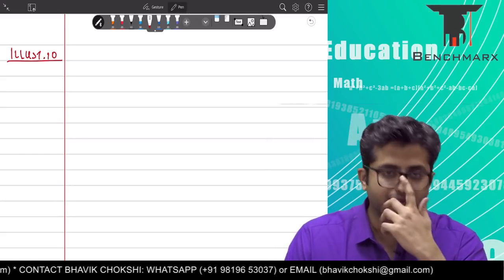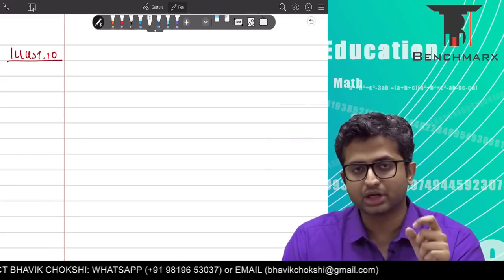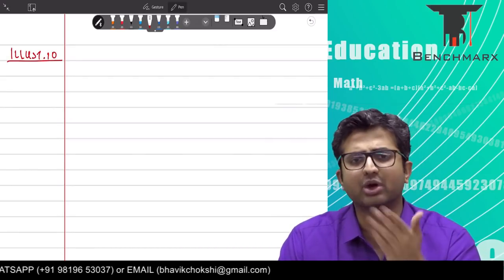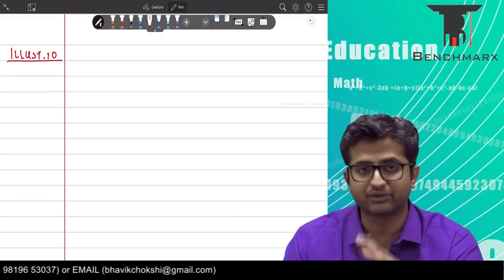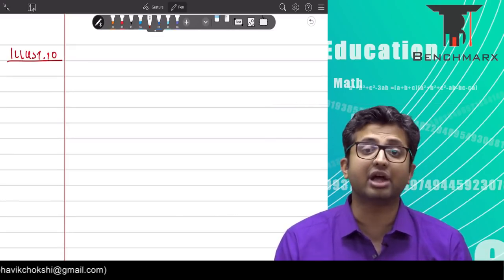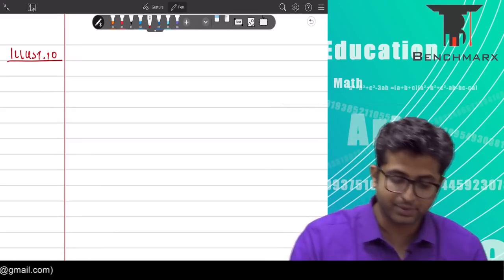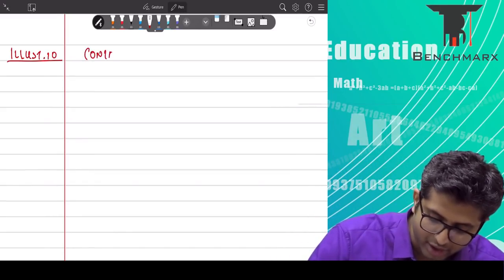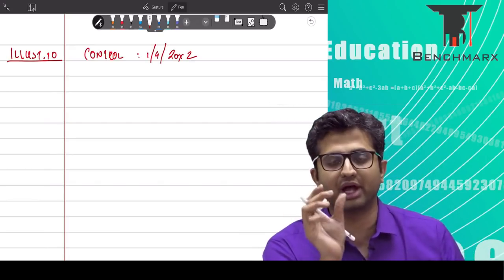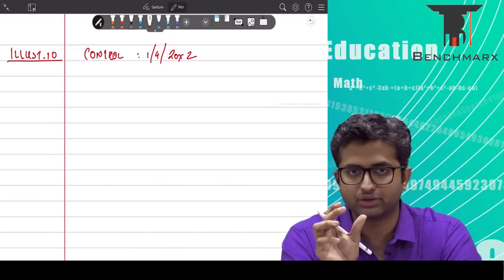As per Ind AS 103, a business combination occurs when you acquire control over a business. Prima facie, control is acquired when you have more than 50% stake in a company. So have I acquired control over the business? Yes. When did I acquire control? On 1st of April 20X2, not on 20X1. At that point we just have a significant influence.